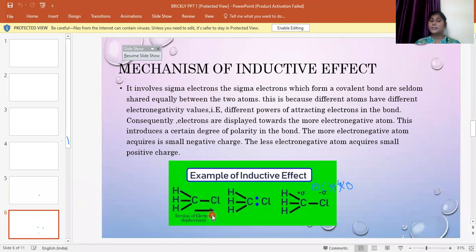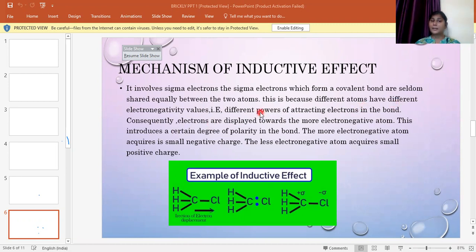See, there is a separation of charge in the sigma electrons. Therefore, sigma electrons are the ones which undergo the polarization. The sigma electrons which form a covalent bond are shared between the two atoms. Therefore, we call it a covalent bond. And this is because different atoms have different electronegativity.